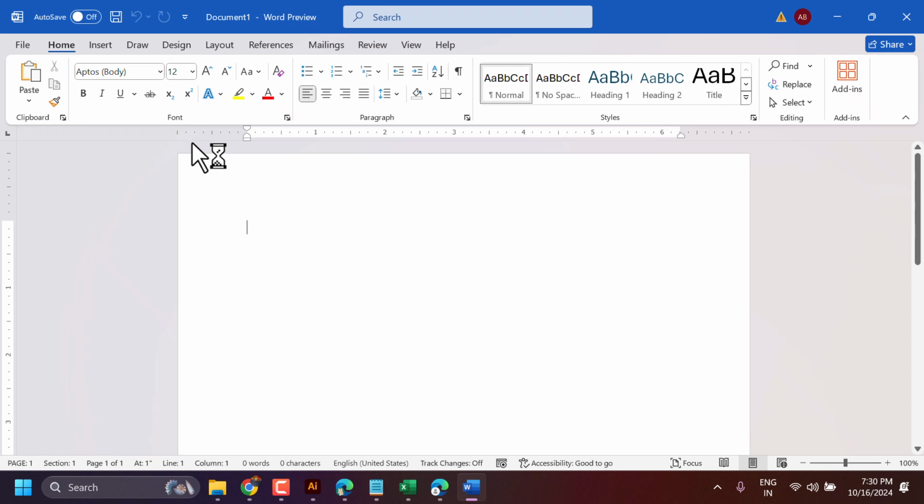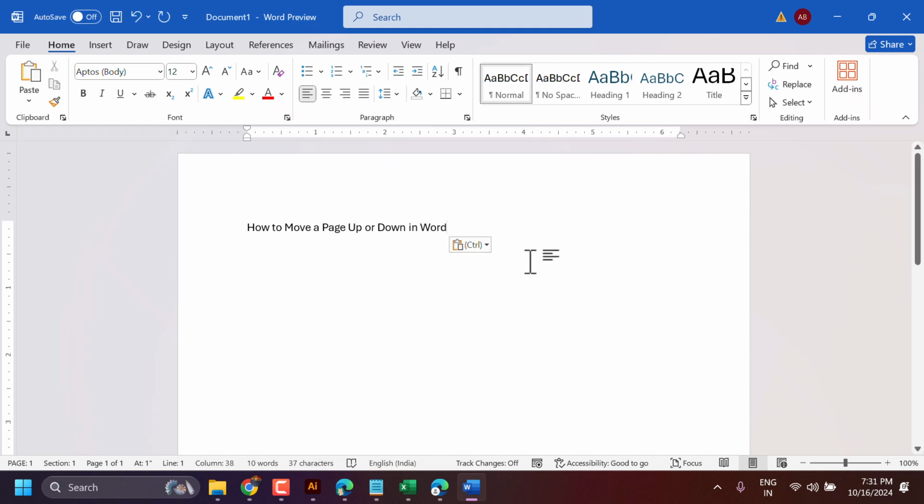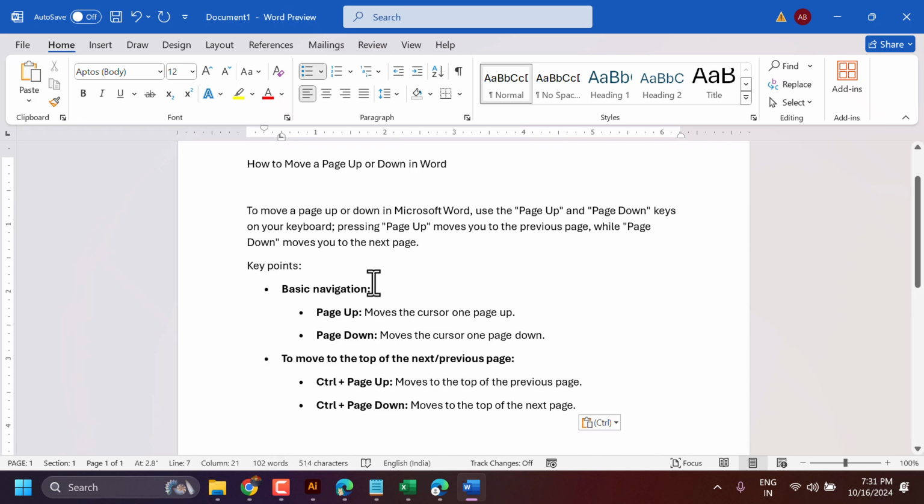In this video, I will show how to move a page up or down in Microsoft Word. So there are some ways. To move a page up or down in Microsoft Word, use the Page Up and Page Down keys on your keyboard.